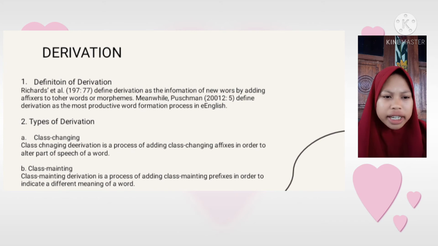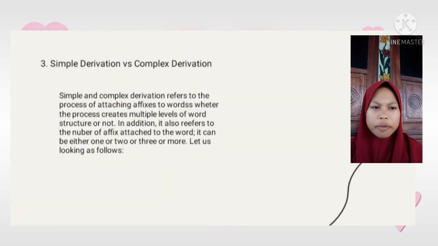A class changing derivation is the process of adding a class changing affix in order to alter the part of speech of a word. A class maintaining derivation is a process of adding a class maintaining prefix in order to indicate a different meaning of a word. Simple derivation versus complex derivation.